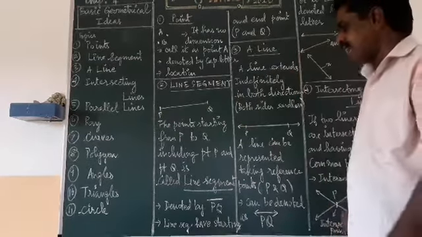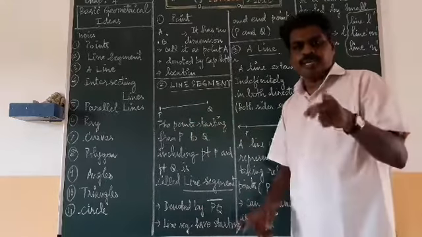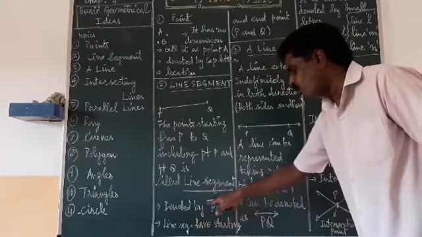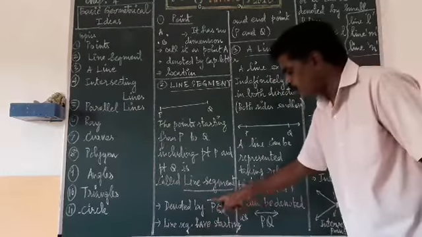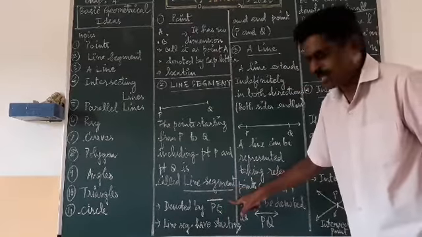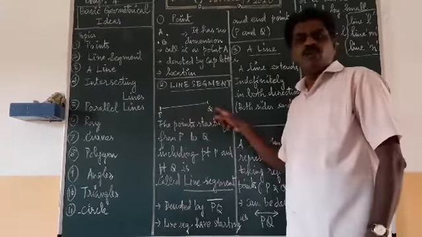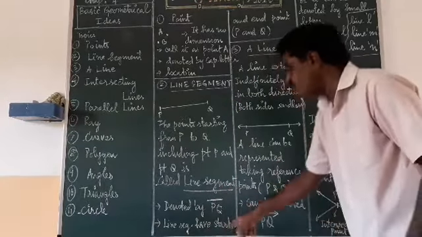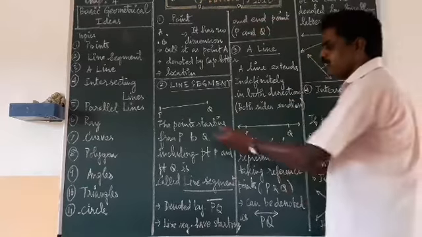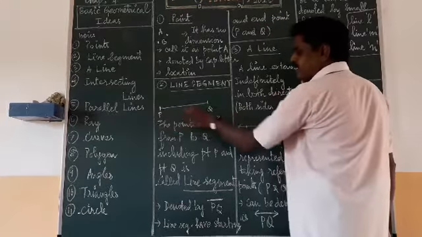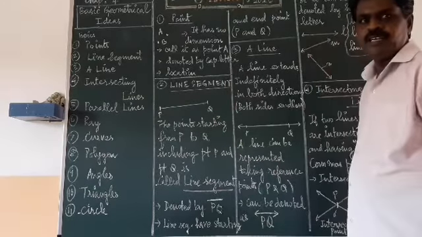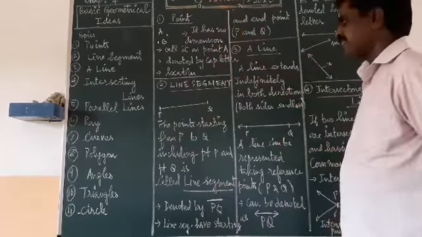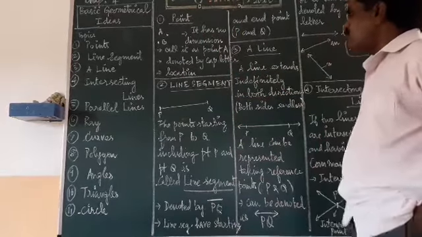Second, how will it be denoted? If there is a starting point and an end point, it will be denoted by PQ with a bar over it. PQ with one line over it represents the line segment PQ. Okay? It is denoted by line segment PQ. And a line segment has a starting point and an end point. P is the starting point, Q is the end point. So it has some measurement. It will end at one place and start at one place. That is a line segment. Then next one.